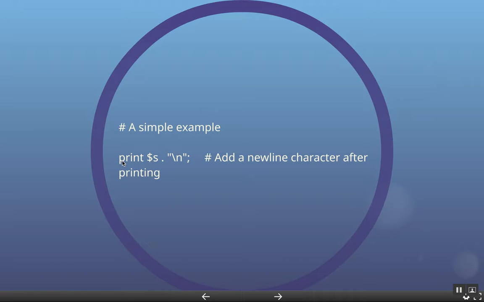The second line, print, new line, semicolon, is all processed by the computer. It doesn't have a hashtag in front of it, but you can even have a little bit of comments next to the code, after the code. So everything here, add a new line character after printing, would all be ignored. And the printing just happened to go on the next line there.